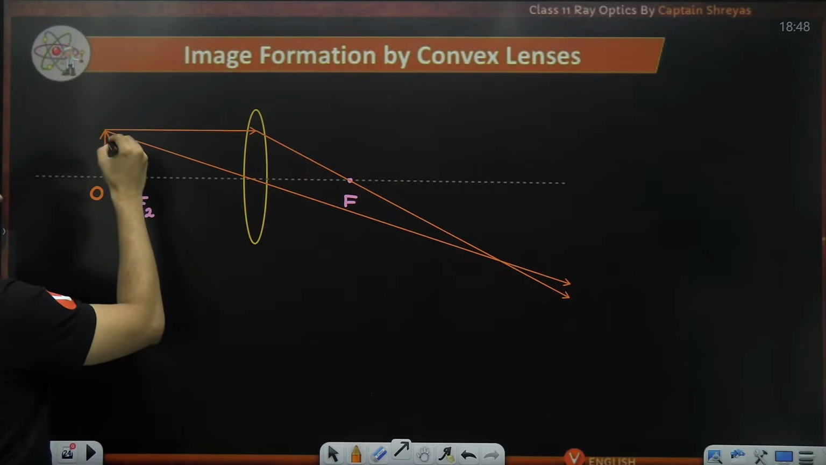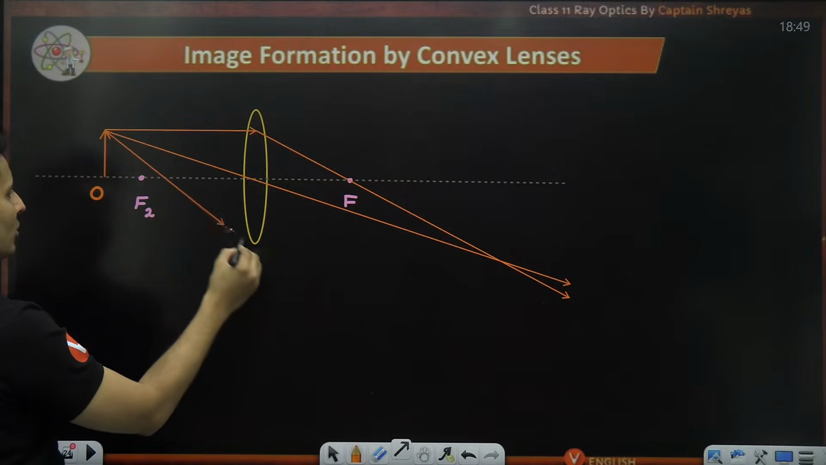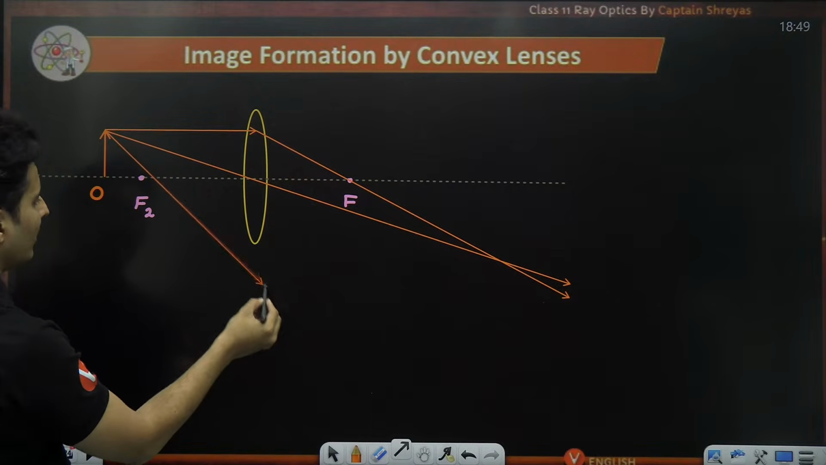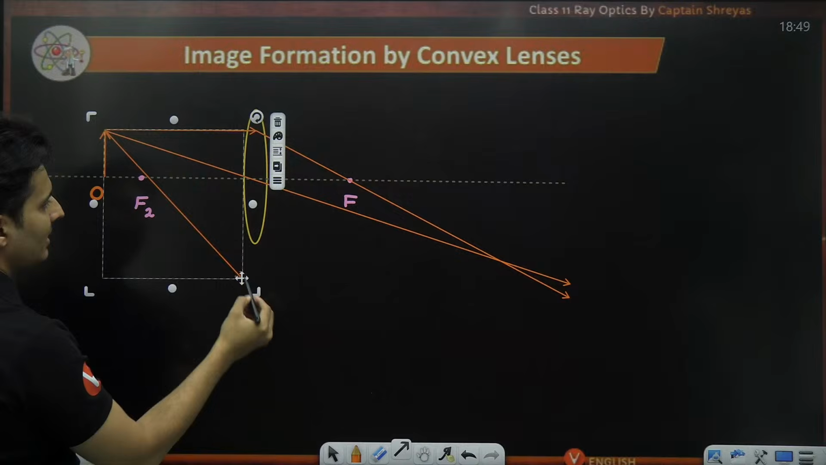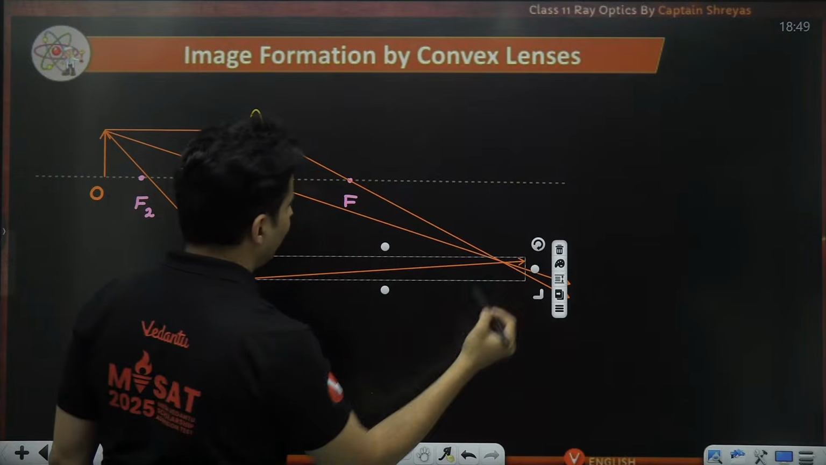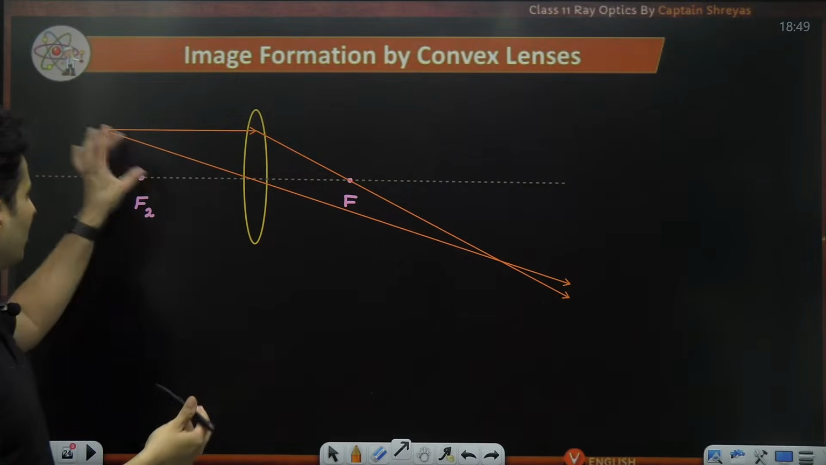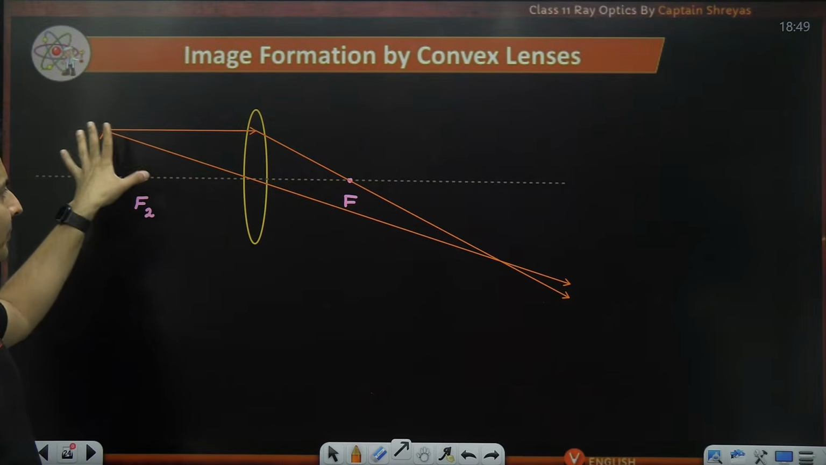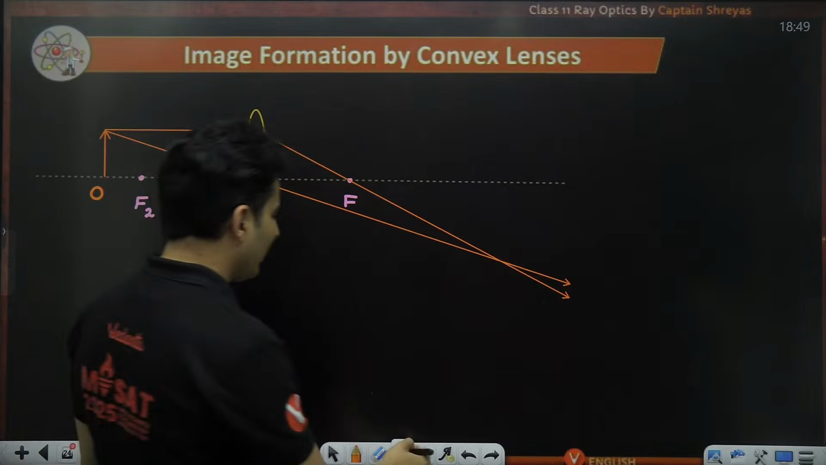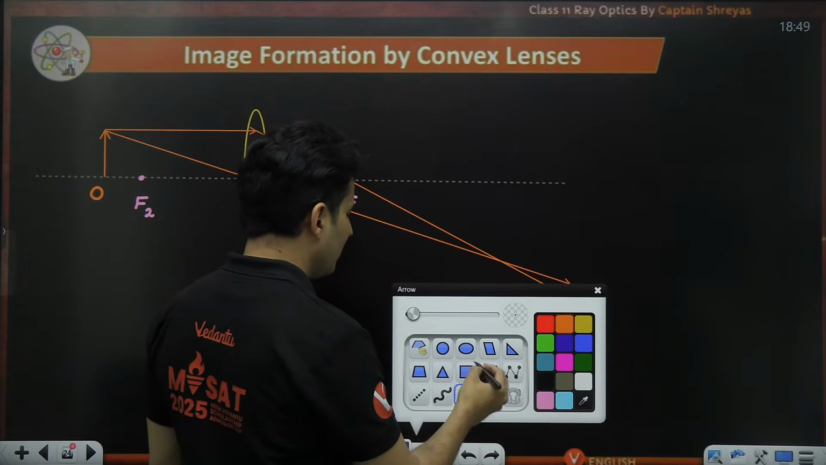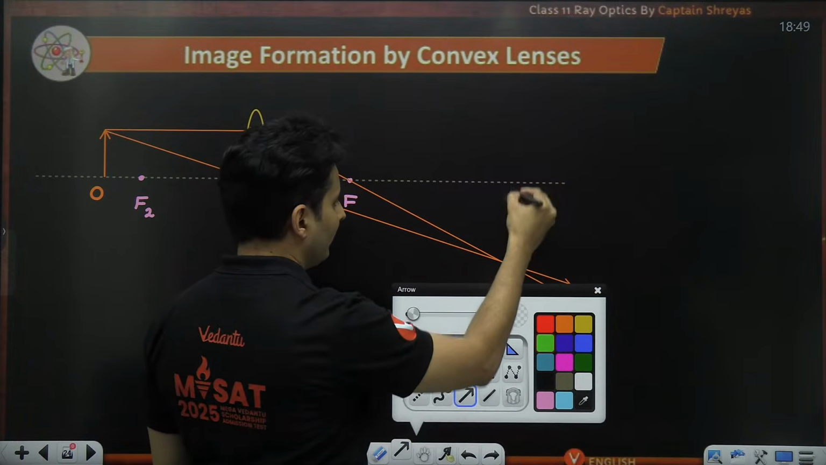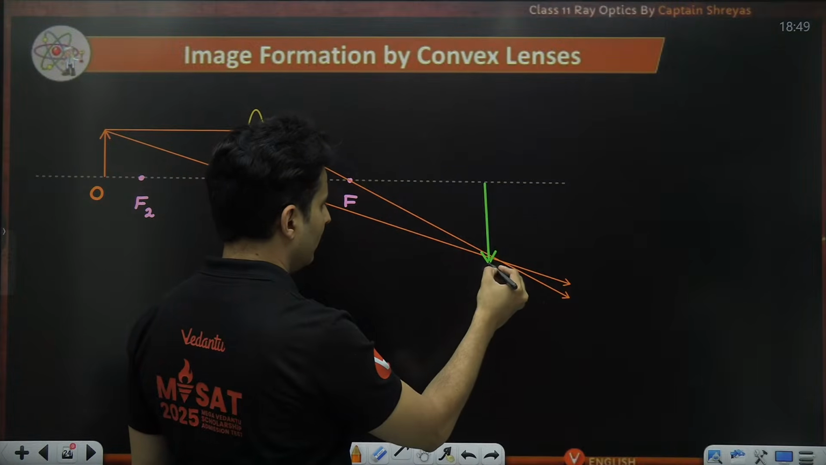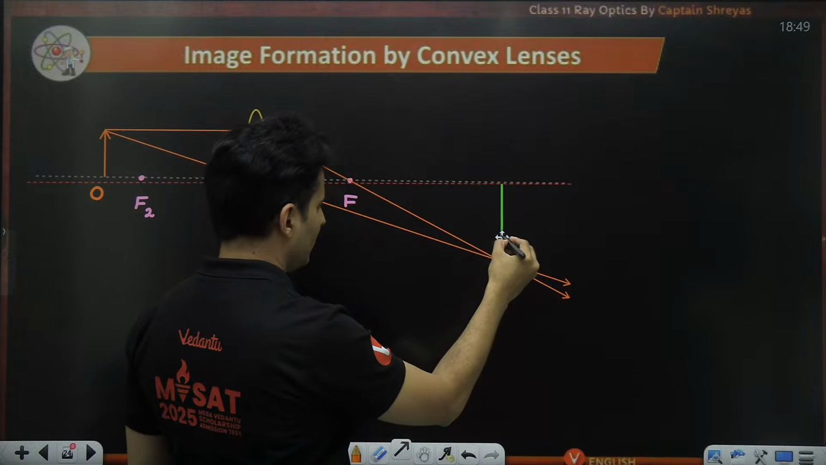If you want to show another ray which passes through the focus, I know it was not going to meet anywhere over here, but if I could, then I would have shown it probably like this, and after that it would have become parallel and gone over here, but it is not possible because the lens is thin, not very wide. So you can ignore that. As you can see, this is where the image is going to be formed. So this is the location of the final image.